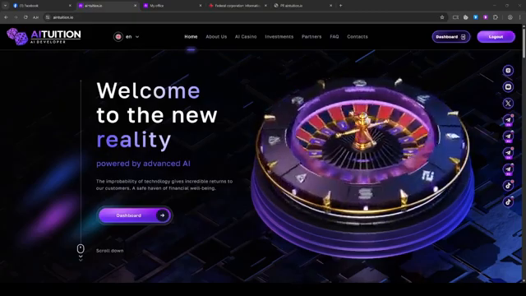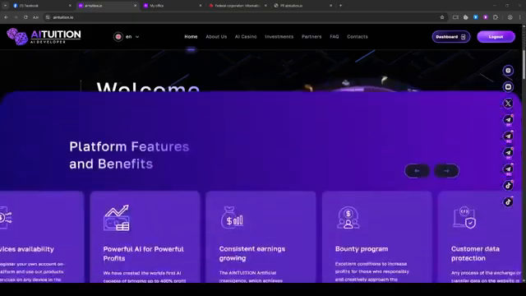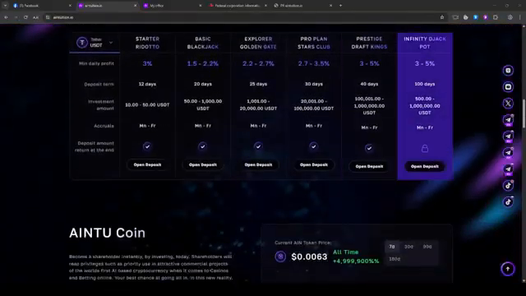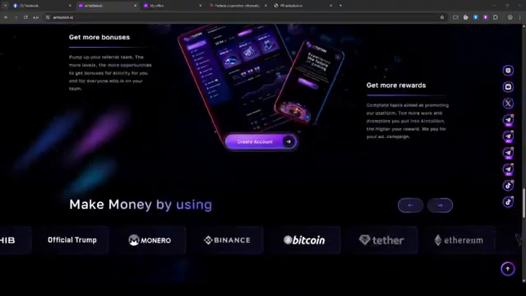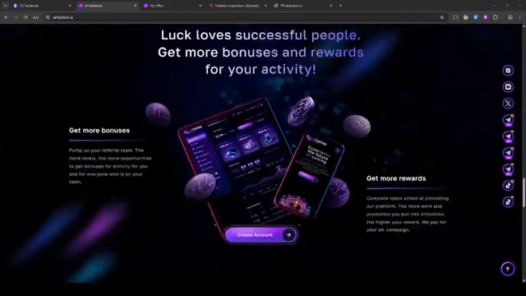All right, ladies and gentlemen, here we are, and this will be a brief overview and presentation of the website, how everything works, and in general, just for all of you to have an understanding of Aintuition.